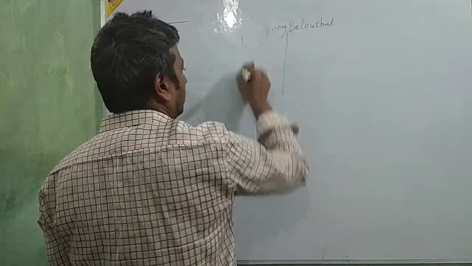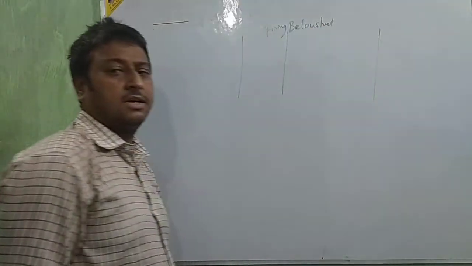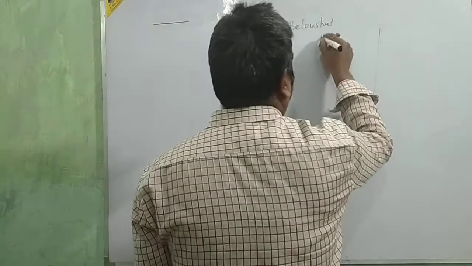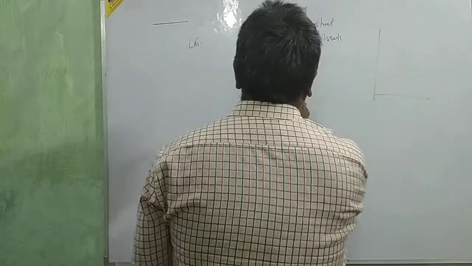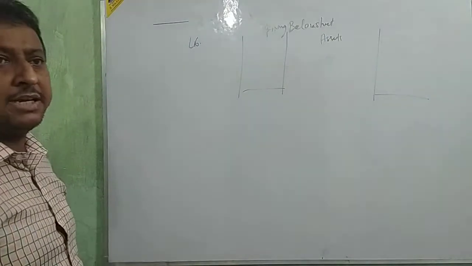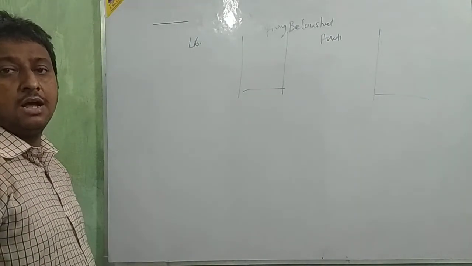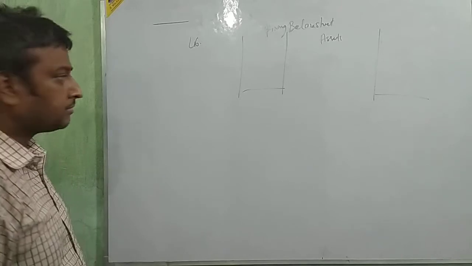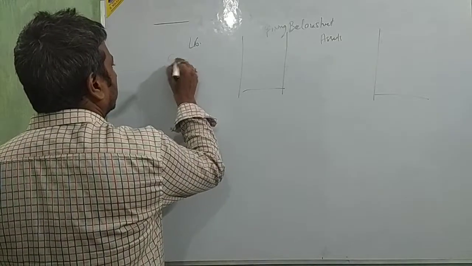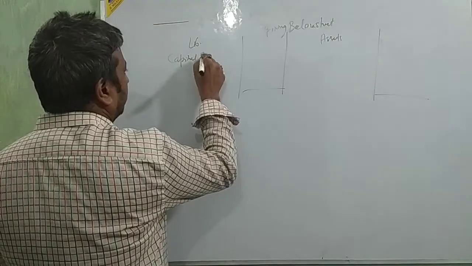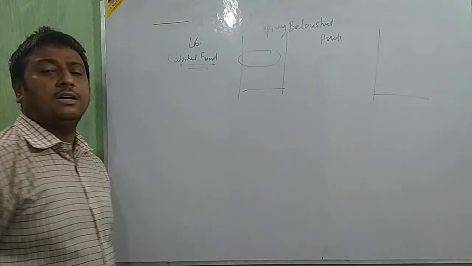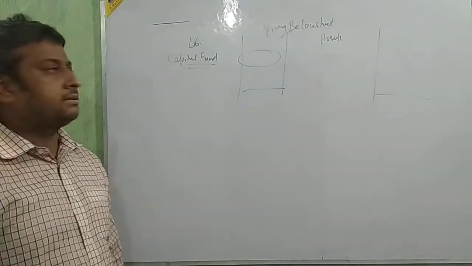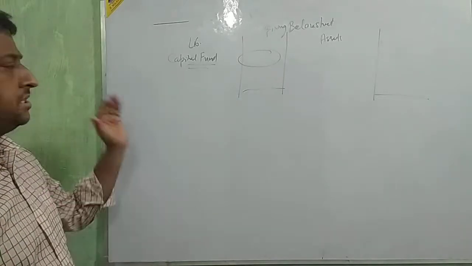Opening balance sheet. In this opening balance sheet, we are showing all the assets on this side and liabilities on this side. Then take the difference, assets minus liabilities, and the difference amount is the capital fund. Okay beta, this capital fund we are taking in the closing balance sheet, and we are going to make the balance sheet in the same way.